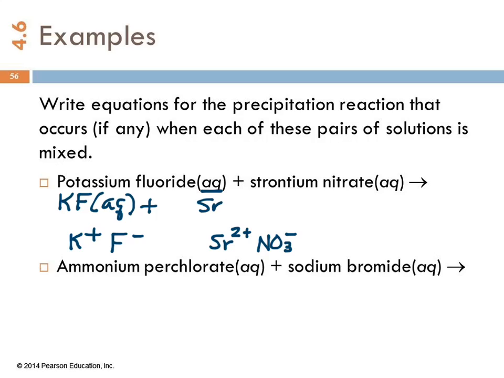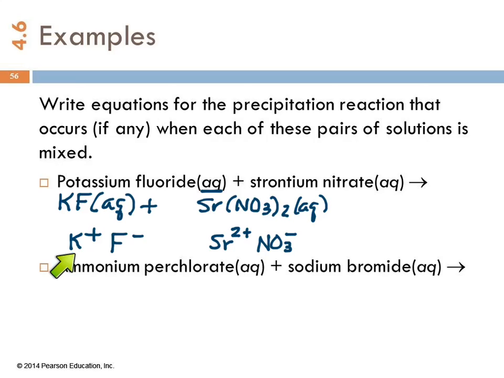So Sr, NO3, shrink wrap around it, 2, and that's also aqueous.